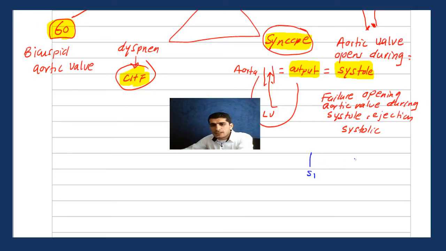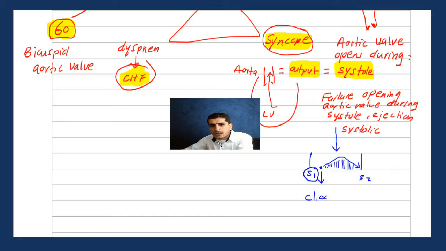So this is S1 and this is S2 heart sound. Basically between S1 and S2, you will hear a click. It's an ejection click. I'm not sure why there is a click, maybe because the valve is stenosed. Again, I'm not sure this click is important. And after that, you will hear an ejection systolic murmur, and it's a crescendo-decrescendo, so it increases and decreases. So this is basically the murmur area. You will see the murmur usually looks like this. So this is a crescendo-decrescendo murmur, or you can say an ejection systolic murmur.